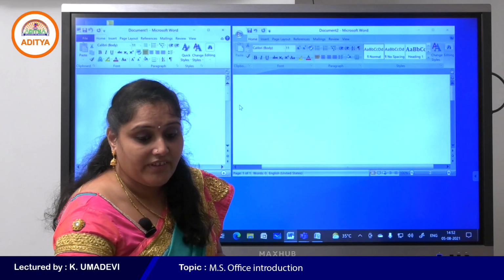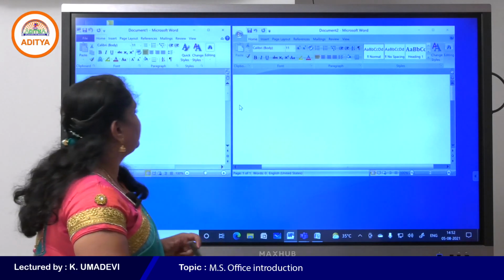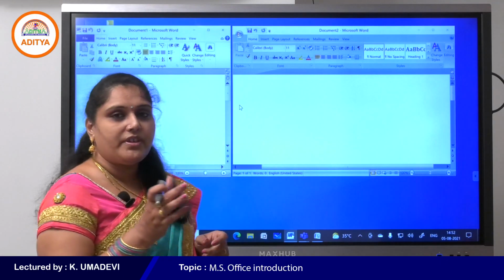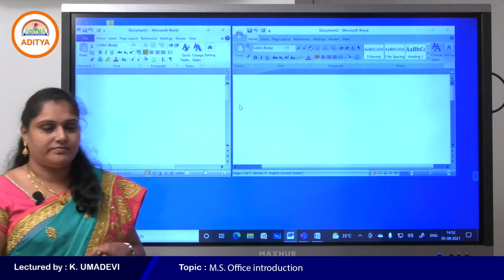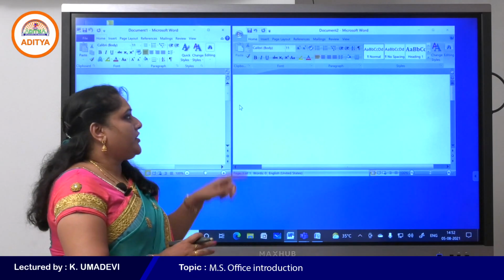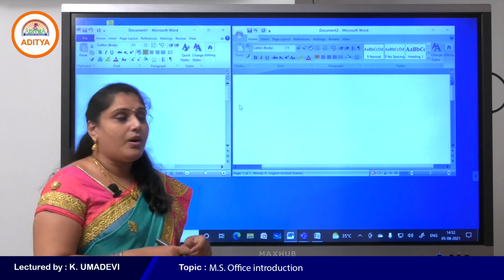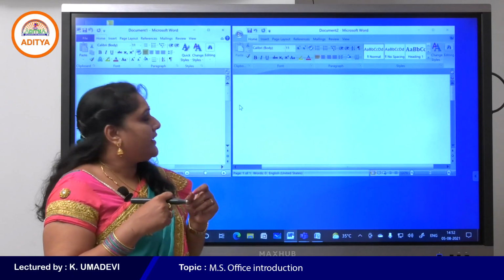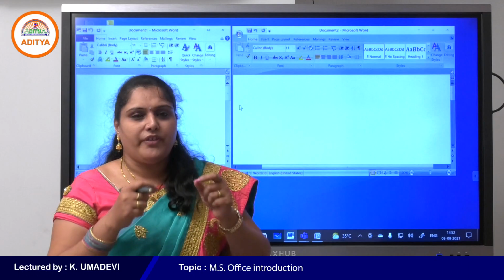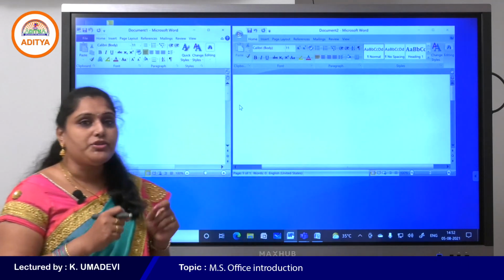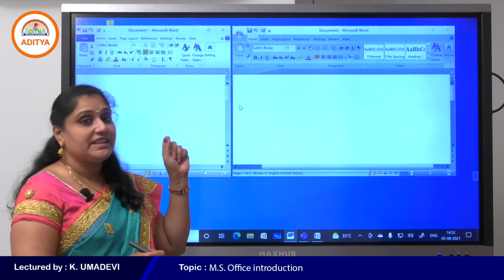In 2007, the symbols and commands are almost the same. Some extra features are included in 2010. Okay, so this is 2007 and this is 2010. Now, let us understand the various important parts of the MS Word window. So let me show you what is the difference between 2007 and 2010.